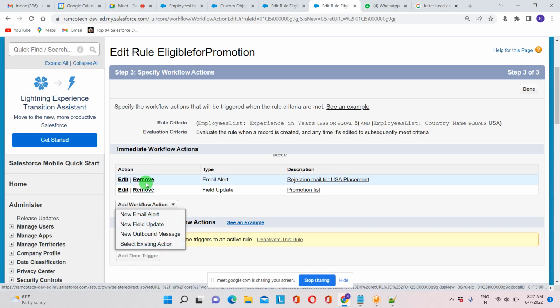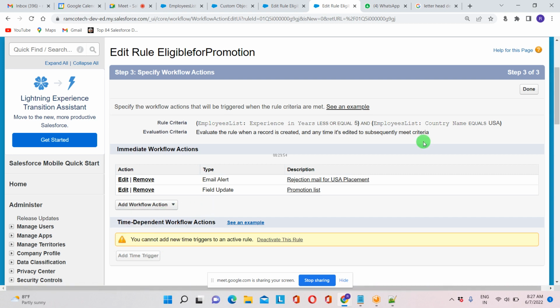Existing action in the sense, if you want to make any field update again, you can go with existing action. That means whatever we created earlier. But here, task is not displaying. So what went wrong? Any idea?